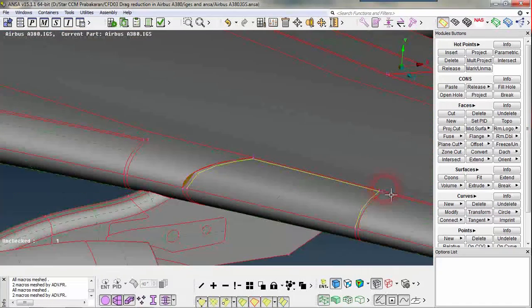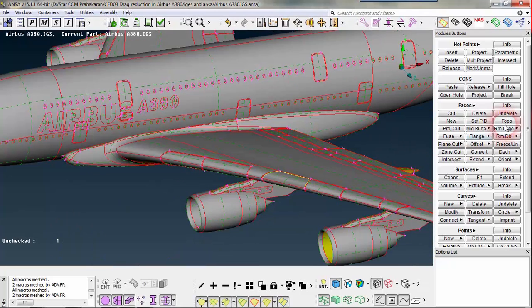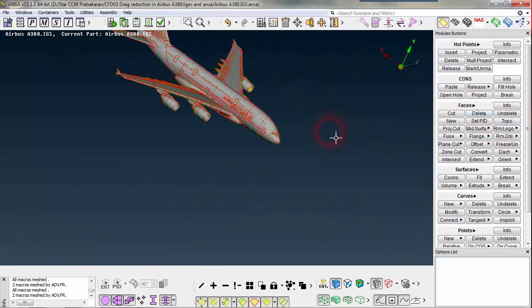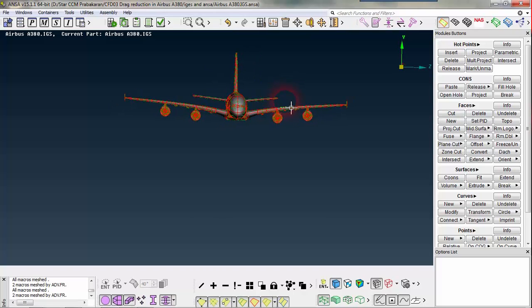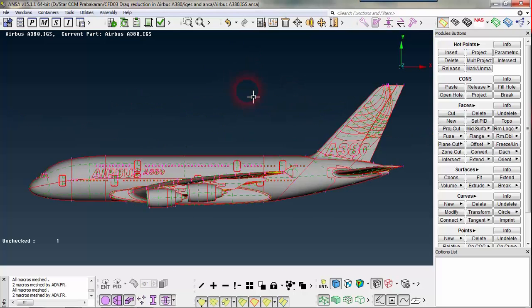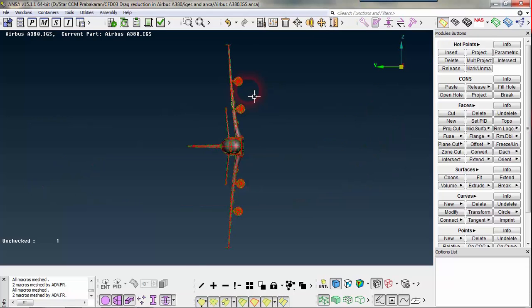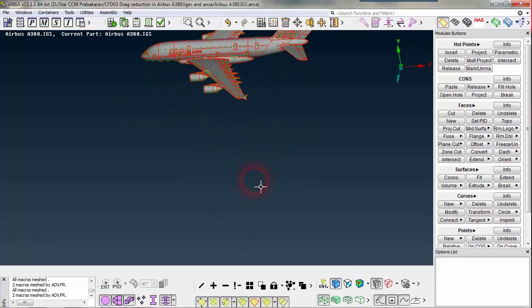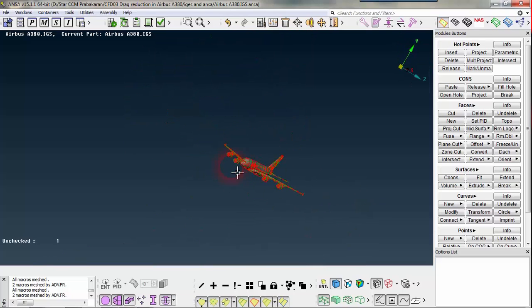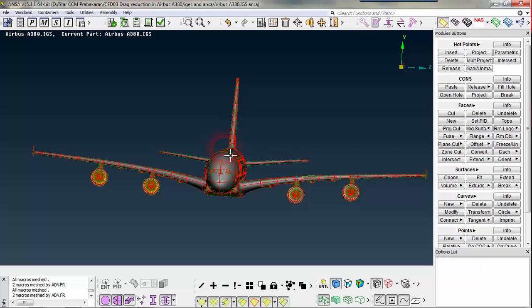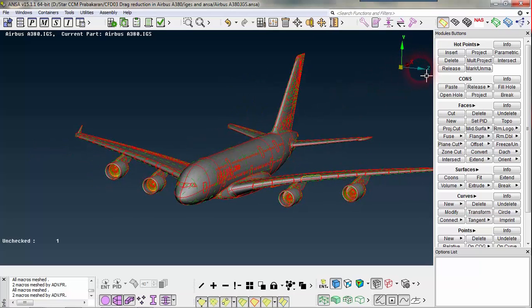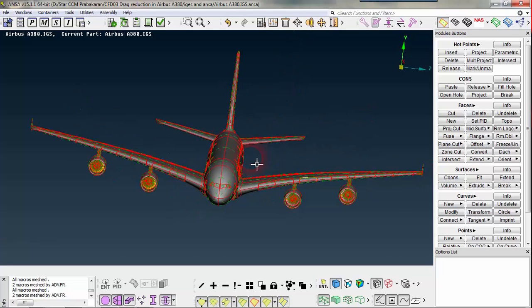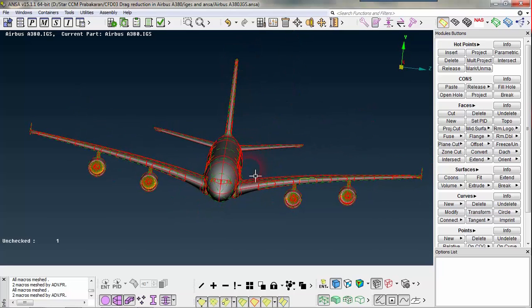So you now understand what is meant by topo operation in ANSA. Since I am going to run the flow analysis over this aircraft, I can press F1, F2, F3 to toggle between the front, top and bottom views. I can also rotate. Since the airplane is symmetric about the Z plane, I am just going to eliminate one half of this section.